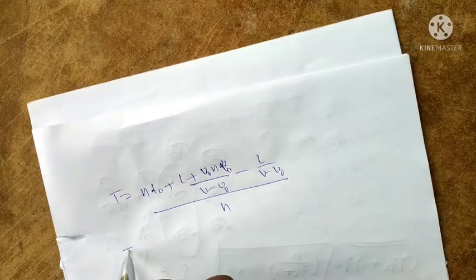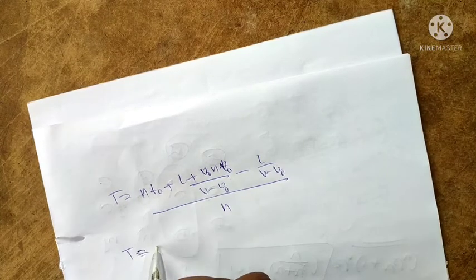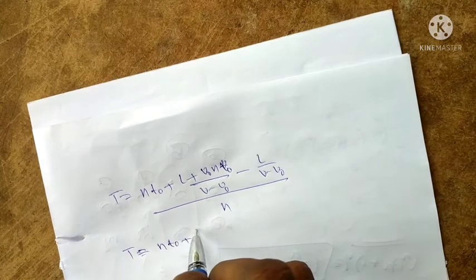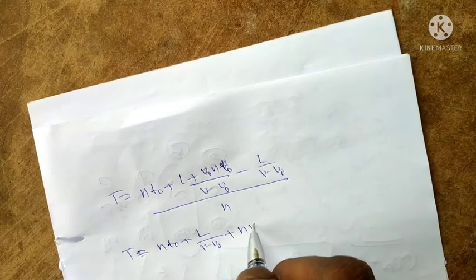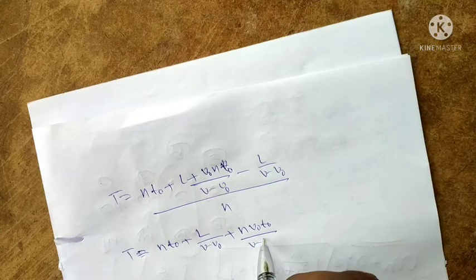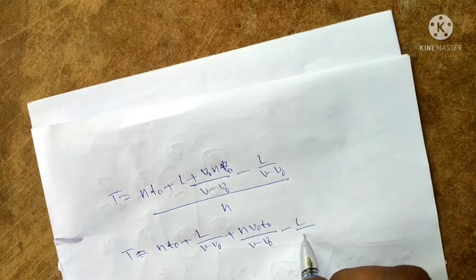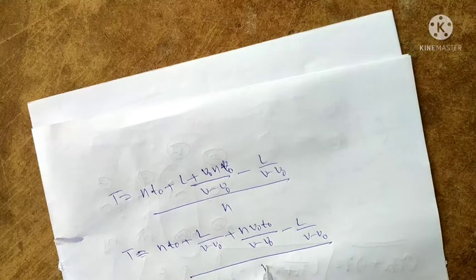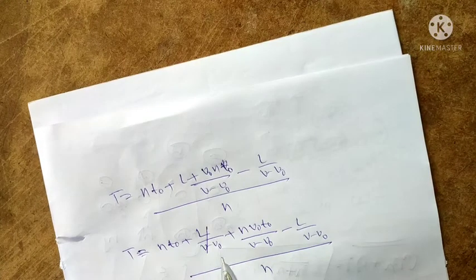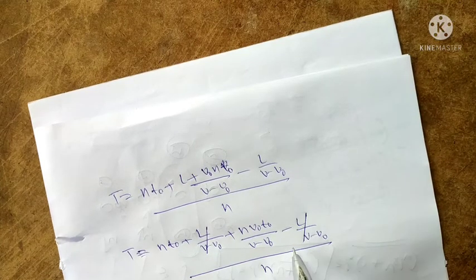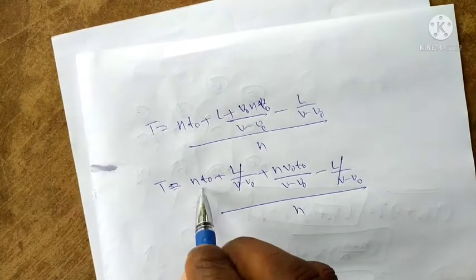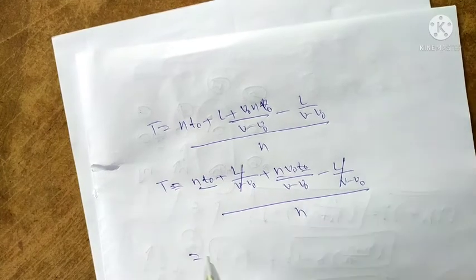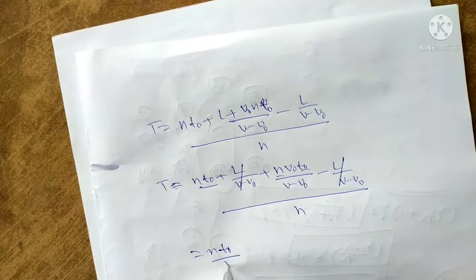Simplifying this equation, n t naught plus L by v minus v naught plus n v naught t naught by v minus v naught minus L by v minus v naught by n. Here the plus L by v minus v naught and minus L by v minus v naught cancel. Next, n v naught and n t naught are common, divided by n.